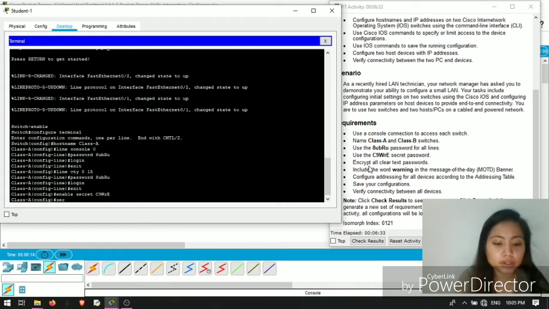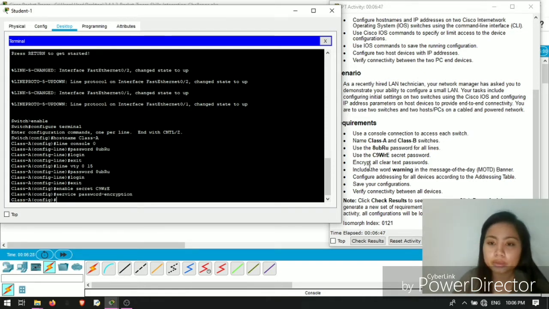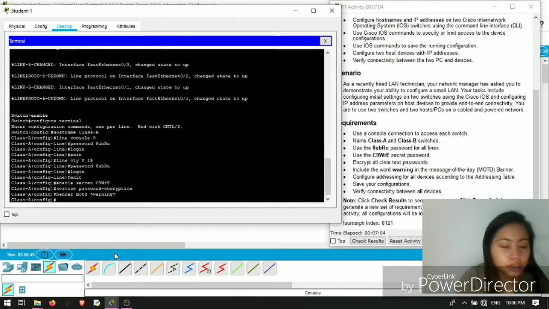So we're going to type service password-encryption, then enter. Then we're done. Next, include the word warning in the message of the day MOTD banner. So banner MOTD warning, then enter.